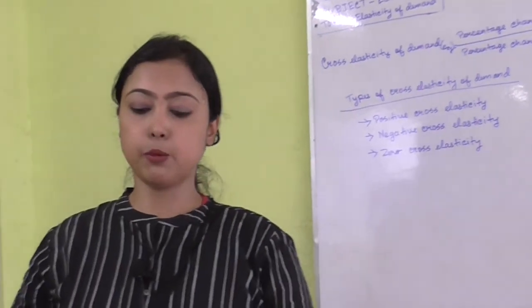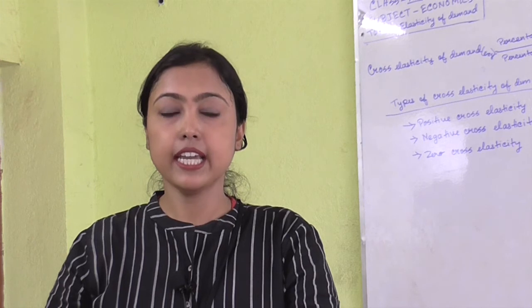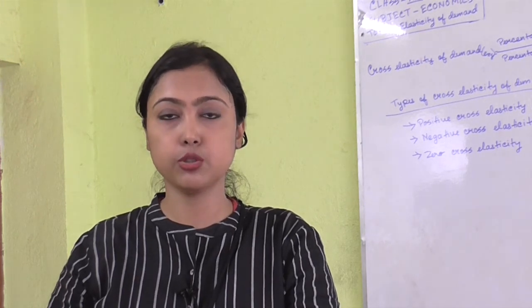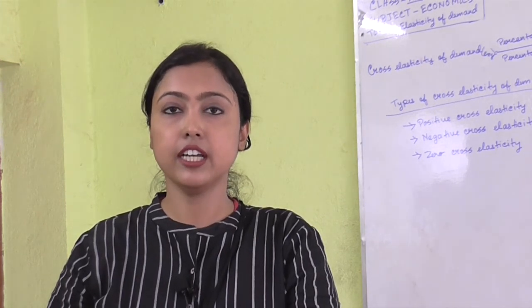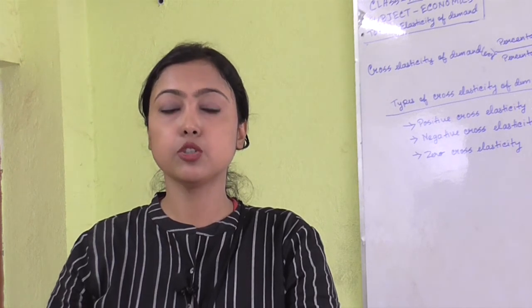Now, what is positive cross elasticity? When the increase in price of one commodity increases the demand for some other commodity, that is known as positive cross elasticity of demand. It mainly happens in case of substitute goods like tea and coffee. Tea and coffee are substitute goods, so both can be used in place of one another.